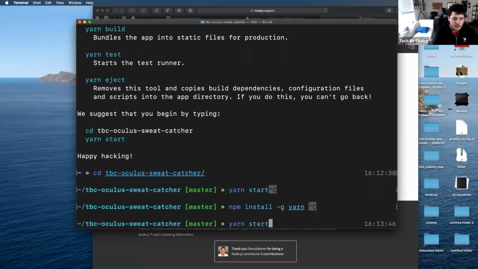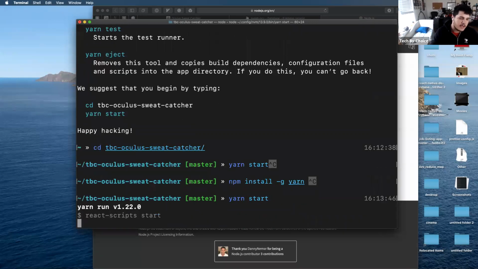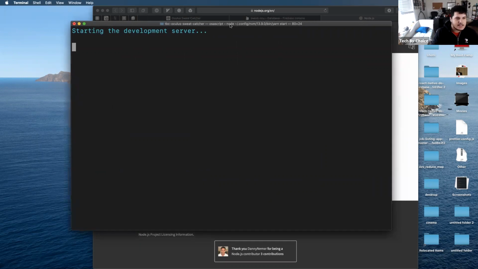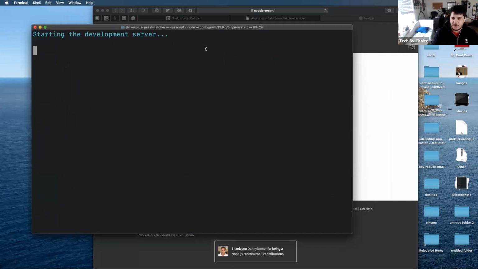So I'm going to run this yarn start command that create React app told me to run. And what this is now doing is booting up a server, right? It's a thing that's going to serve my web pages. Not only that, it's also going to do a whole lot of cool stuff in the background so that while I'm working, it's going to give me a really great development experience, right?